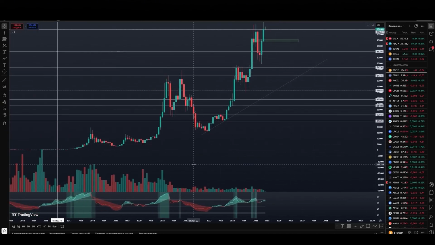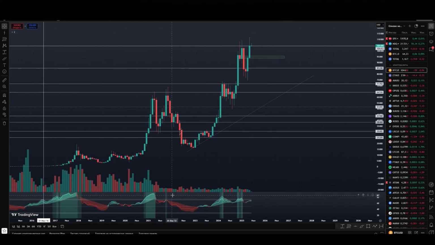Since everything is formed quite slowly here, often from the point of view of the technical structure on the older time frames, it is very clear to determine the overbought or undervalued zone of the asset. And they work out many times more often than small fluctuations on the lower time frames. In the cycle of the 17th year, on the monthly time frame, the RSI was in the area of 96.